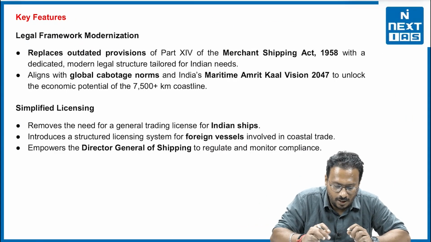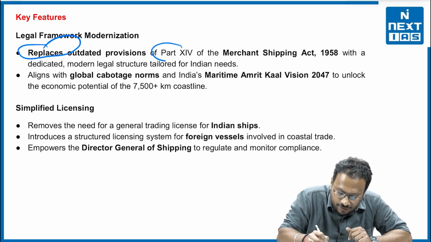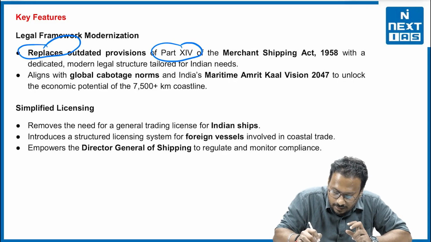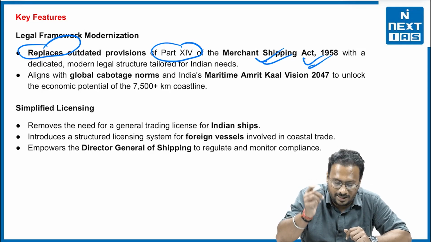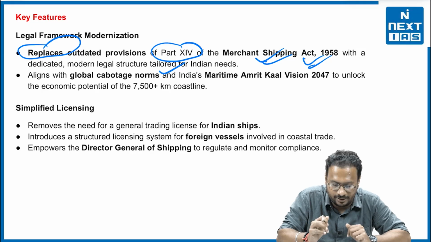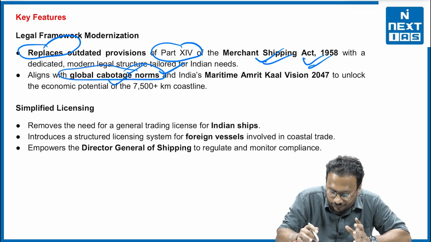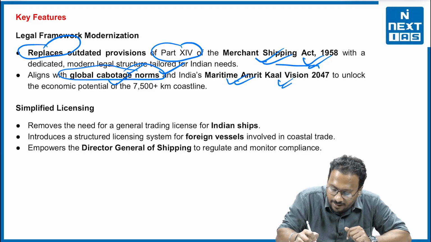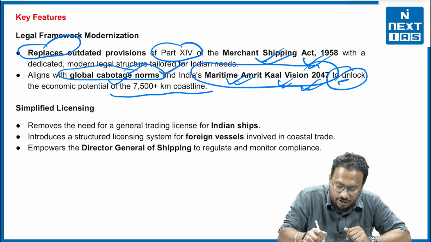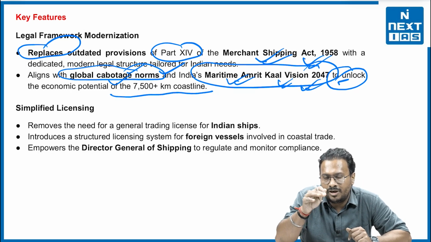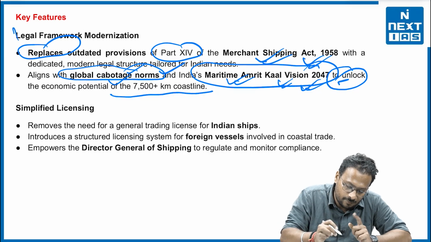Right? What are the key features in the bill? The first is it replaces the outdated provisions of Part 14 of the Merchant Shipping Act 1958 with a dedicated modern legal structure tailored for Indian needs. Second, it aligns with the global cabotage norms and India's Maritime Amrit Kal Vision 2047 to unlock the economic potential of the 7,500 plus kilometer coastline of India. Right? This is the first thing.